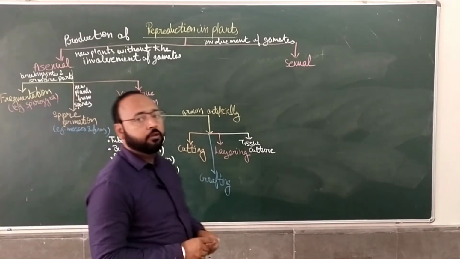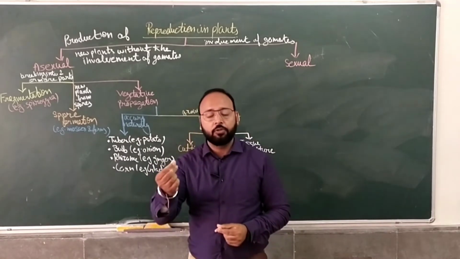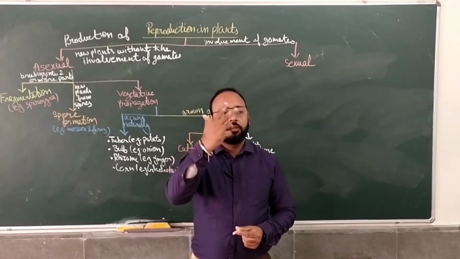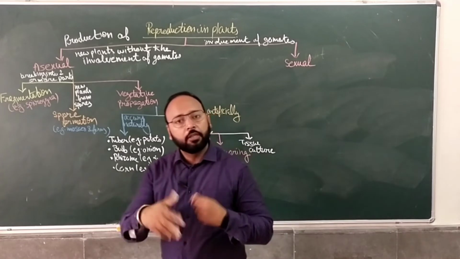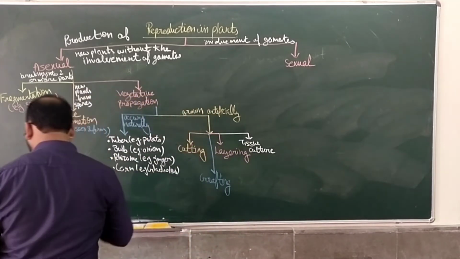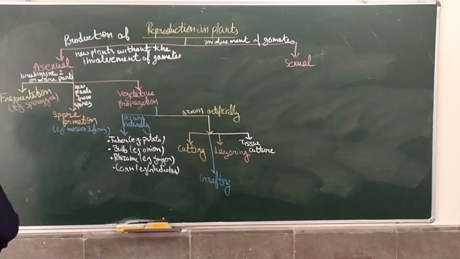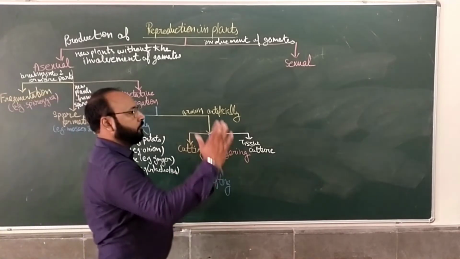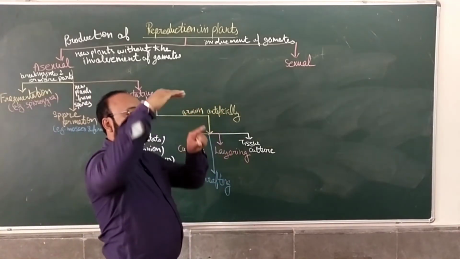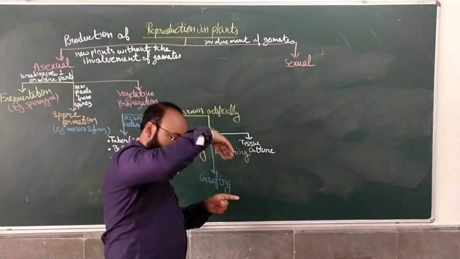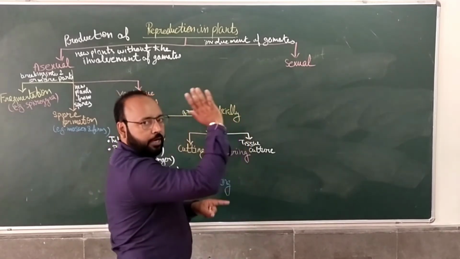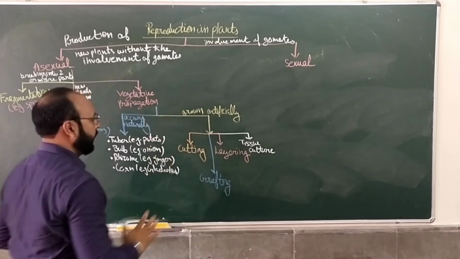Cutting means, for example, roses. We grow roses with the help of cutting: we can cut the stem and then grow it. And in layering, we bend down the branches into moist soil. When the plant is grown, we can bend its branch down and bury it in the soil, and from that point it will start generating.